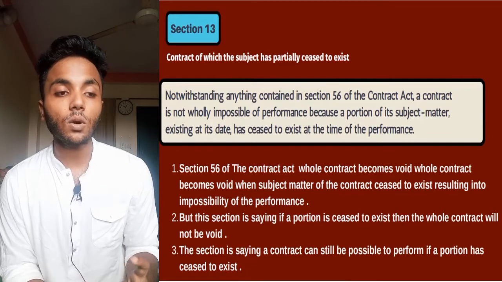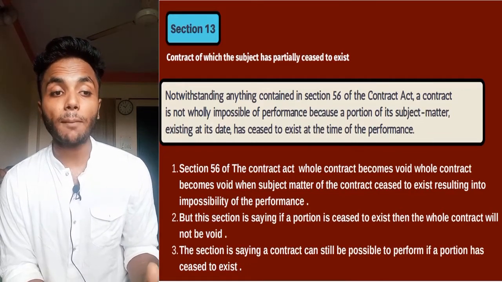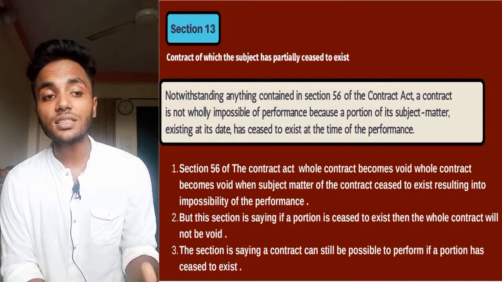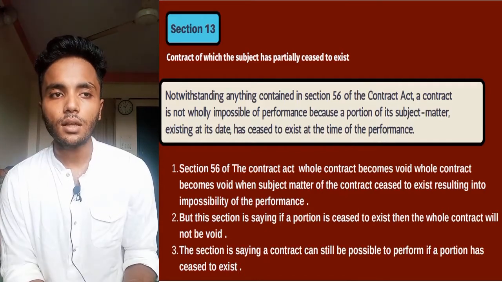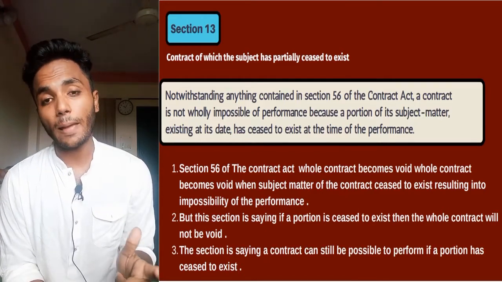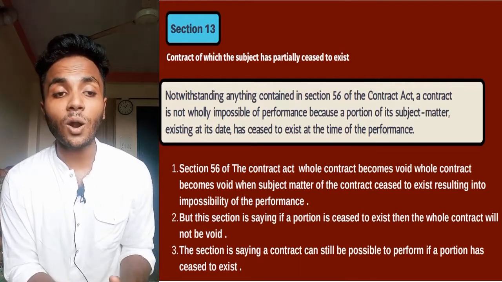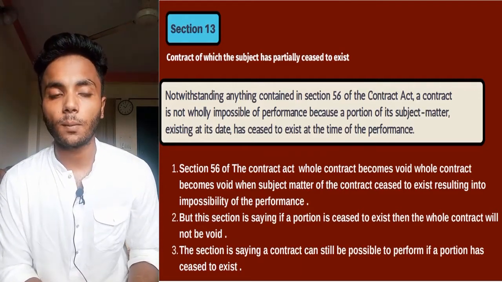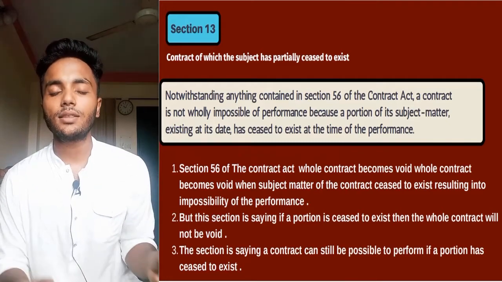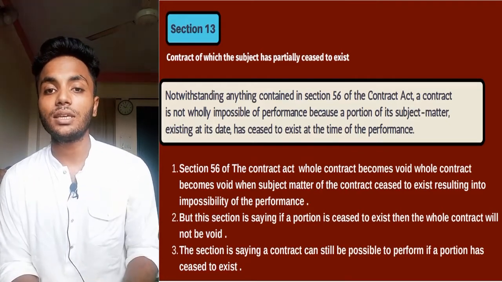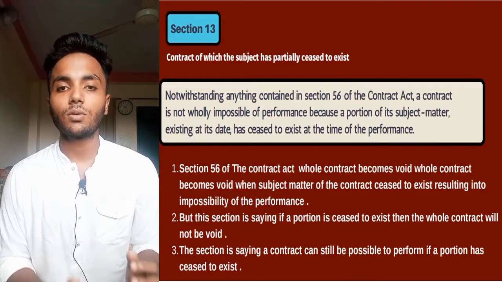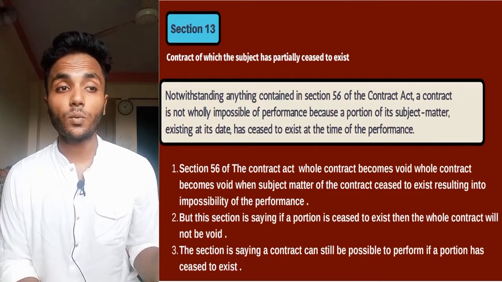There it is written: contract of which the subject has partially ceased to exist. So what will happen? Here the contract is not fully impossible to perform, but in section 56 the contract as a whole is impossible to perform. So what section 13 is saying we will discuss now.